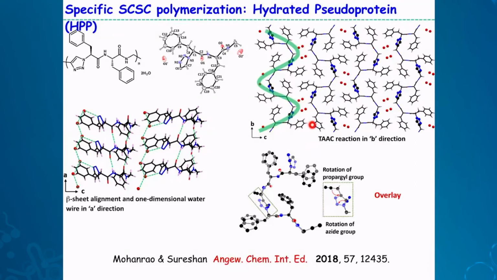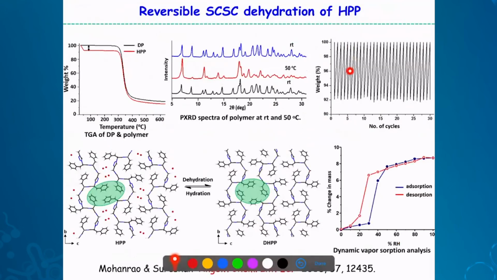That means 8.1% by its weight it can take. And this is reversible. We can see we have done 30 cycles of hydration, dehydration. Every time we can do the crystal structure. This is the anhydrous form. This is the hydrated form. We can do even single crystal XRD.